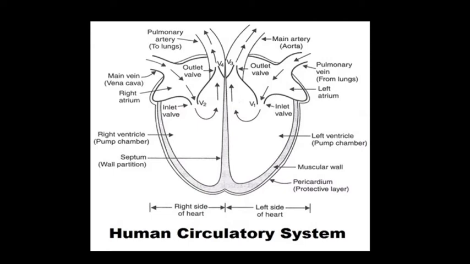So the human circulatory system consists of the heart, arteries, veins, capillaries and the blood. In the circulatory system, the heart acts as a pump to push out blood, and the arteries, veins and capillaries act as pipes through which the blood flows. These tubes which carry blood are called blood vessels. Thus there are three types of blood vessels in the human body, as we said: arteries, veins and capillaries.